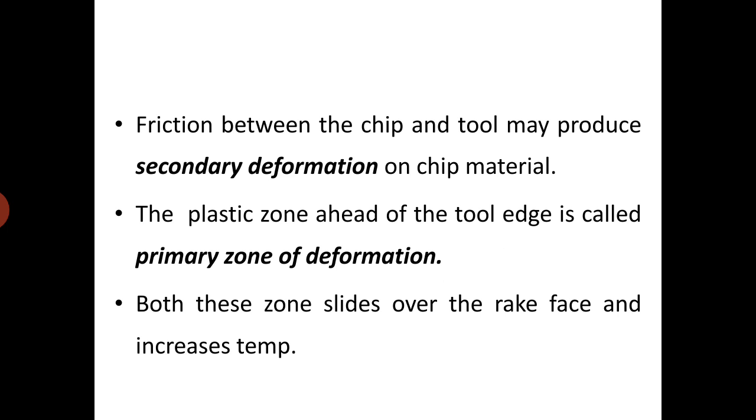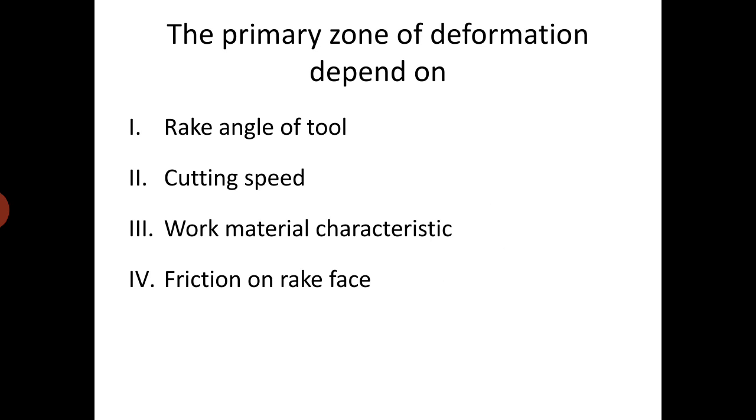The plastic zone ahead of the tool edge is called primary zone of deformation. Both these zones slide over the rake face and increase temperature. The primary zone of deformation depends on: first, rake angle of tool; second, cutting speed; third, work material characteristics; fourth, friction on rake face.